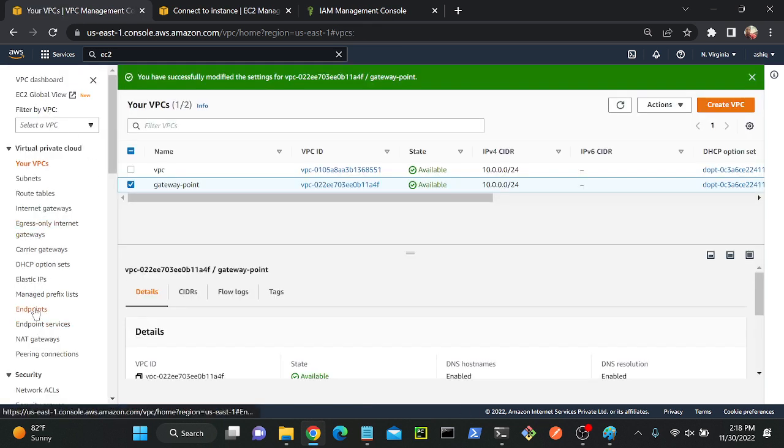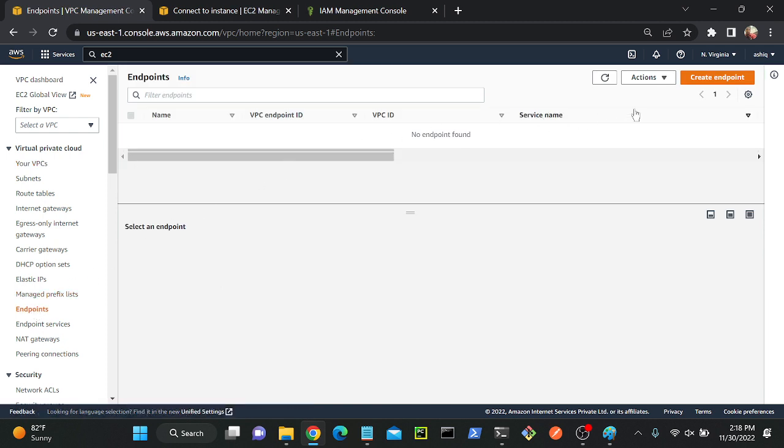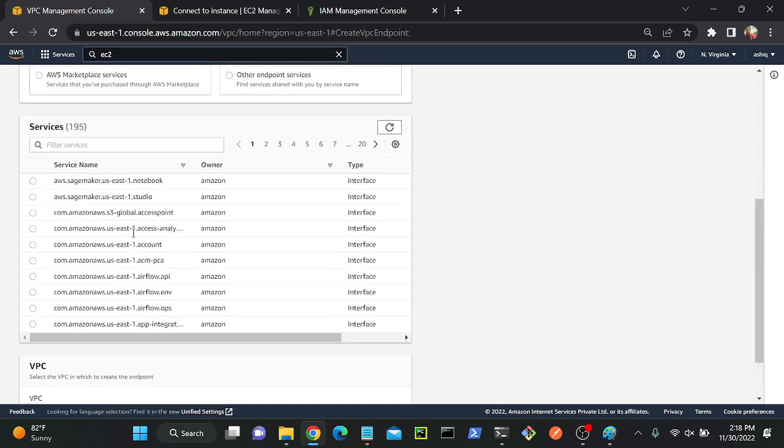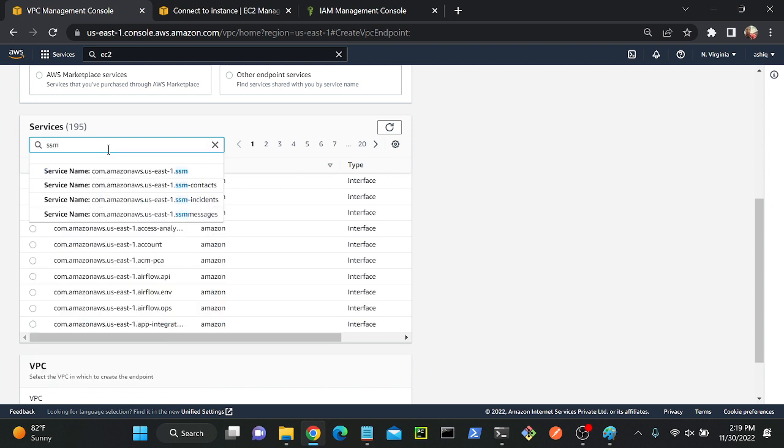Okay, I'll go to my endpoints. We have to go to endpoints, then create endpoint. Then here I will select SSM endpoint. Come down. So we have to select what? SSM. See, previously we were selecting S3. Now we have to select SSM. Okay.